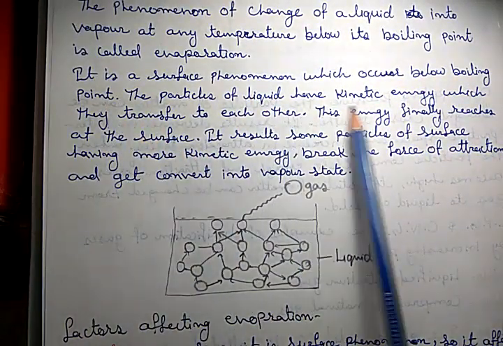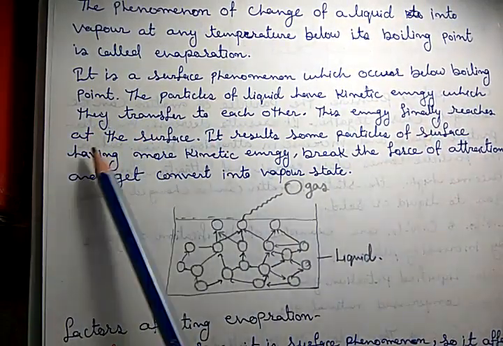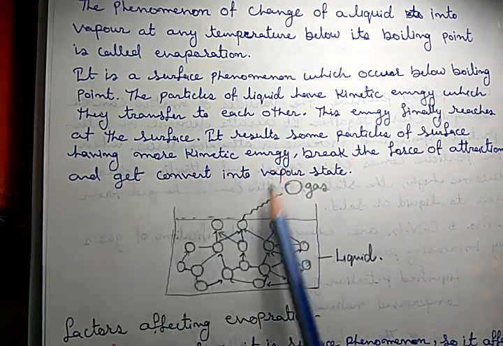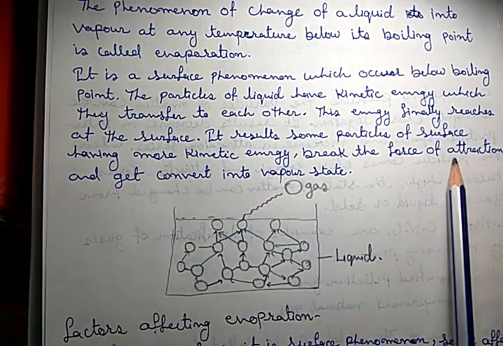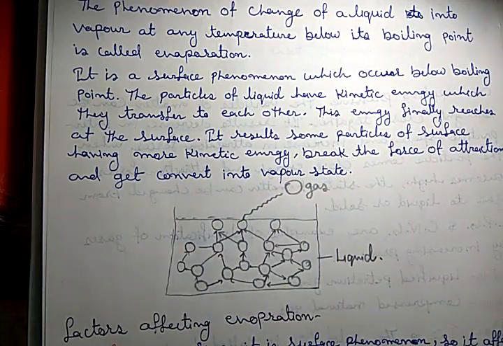The particles of the liquid have kinetic energy which they transfer to each other. This energy finally reaches the surface. It results in some particles of the surface having more kinetic energy, breaking the force of attraction and getting converted into the vapor state. Okay, I hope it is clear.